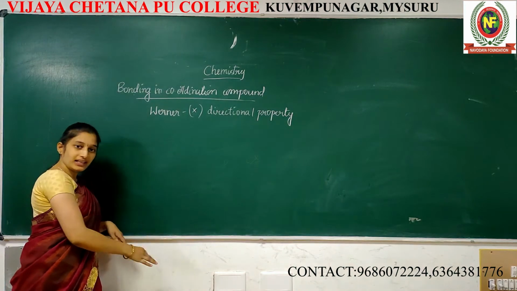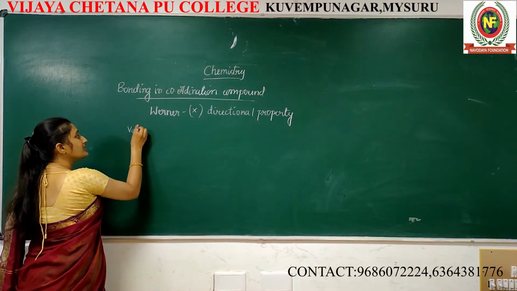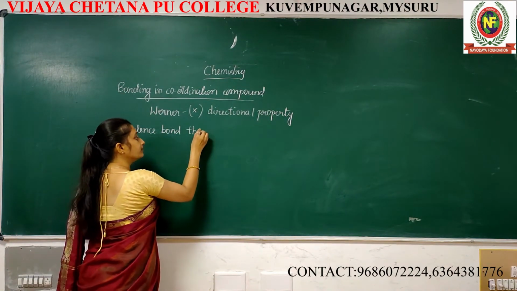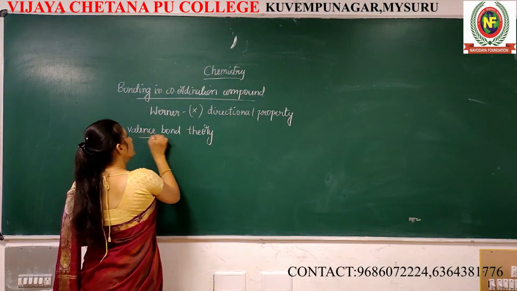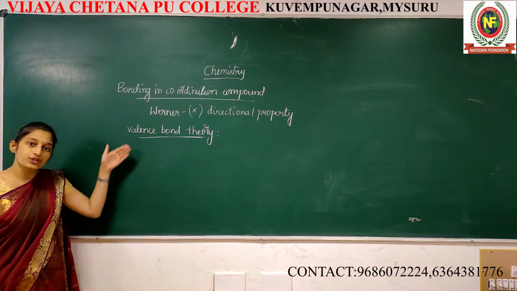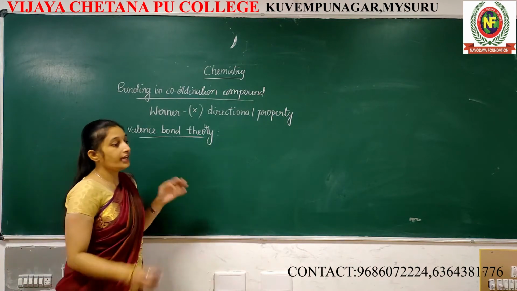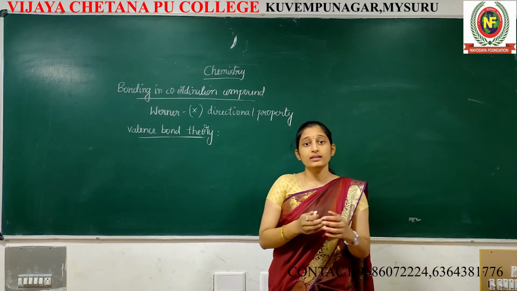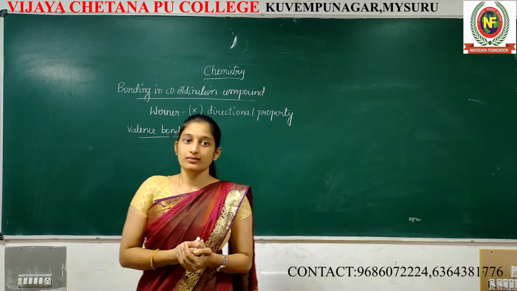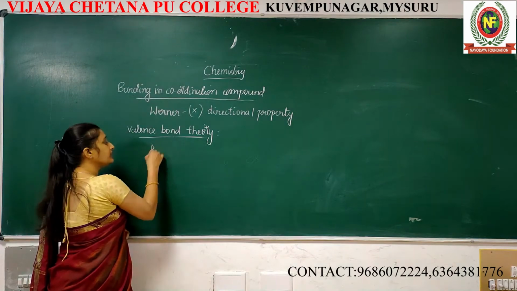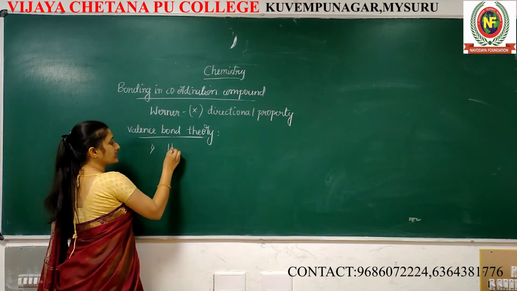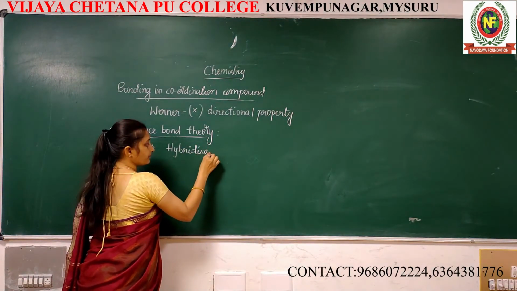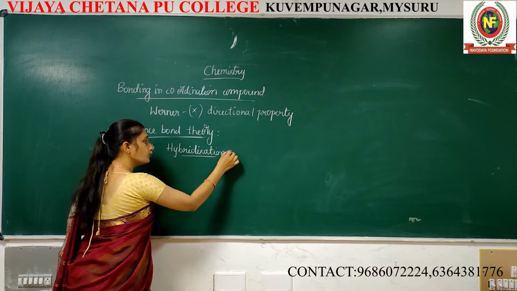Here so many theories are there. First one, valence bond theory. What is this valence bond theory? What are the postulates? How is this theory helpful to predict the magnetic property, directions and the hybridization concept? Here it mainly deals with hybridization. First of all, you know this word hybridization.